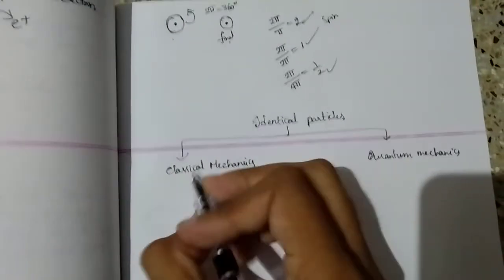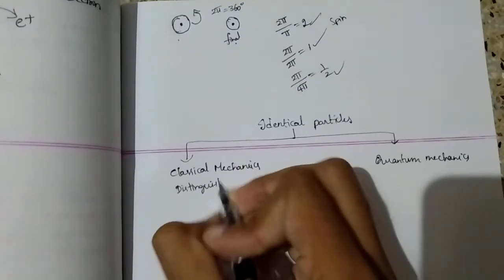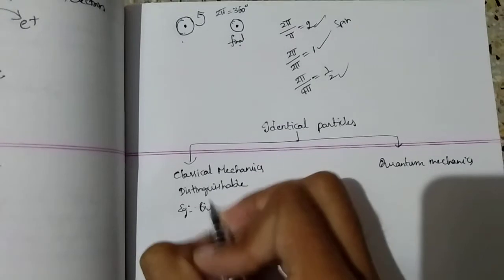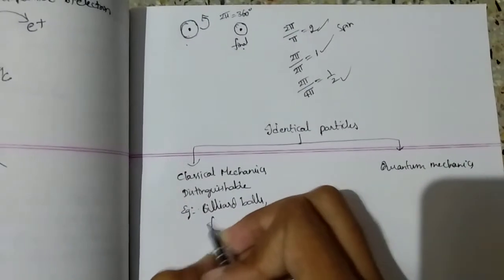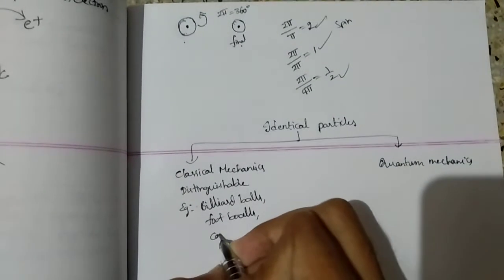Identical particles in classical mechanics are distinguishable, and examples for them are billiard balls, footballs, or carroms, that you can also say.